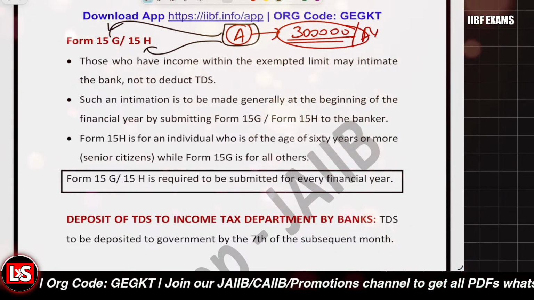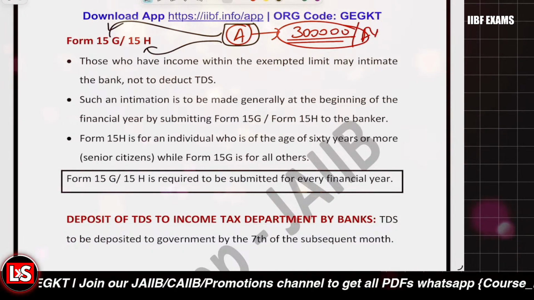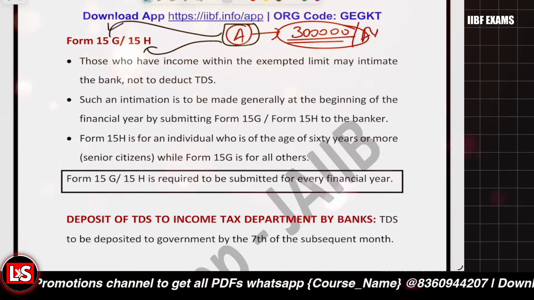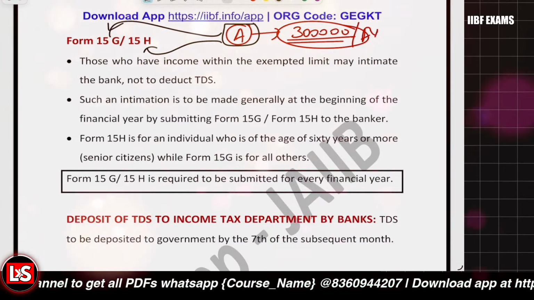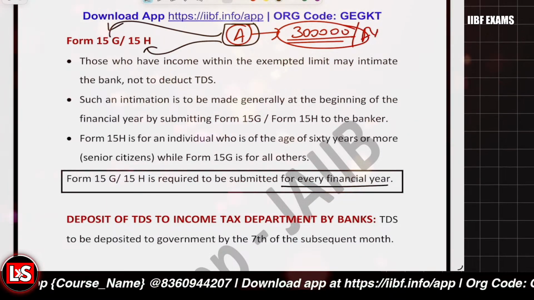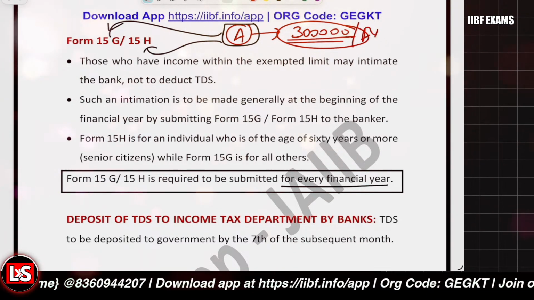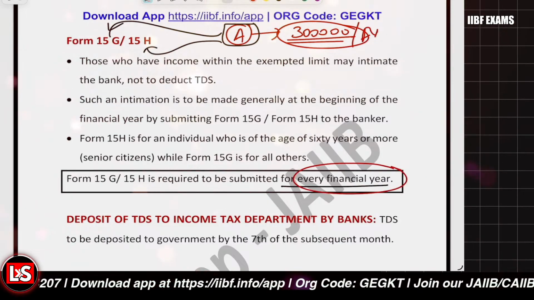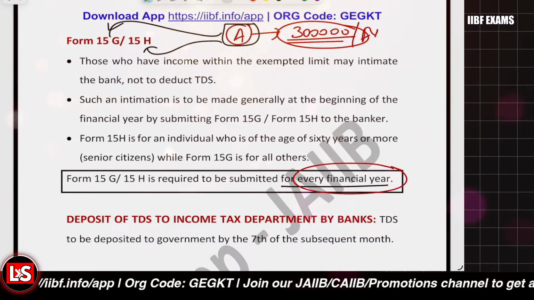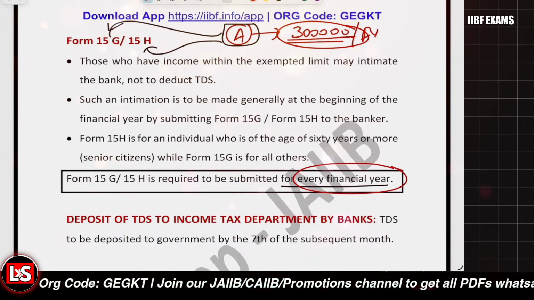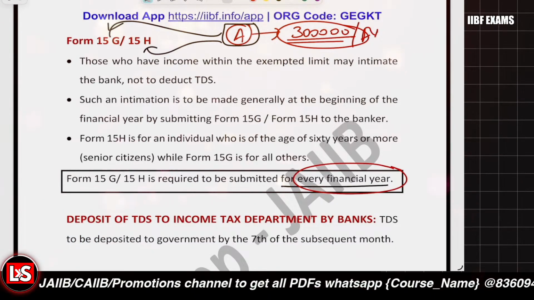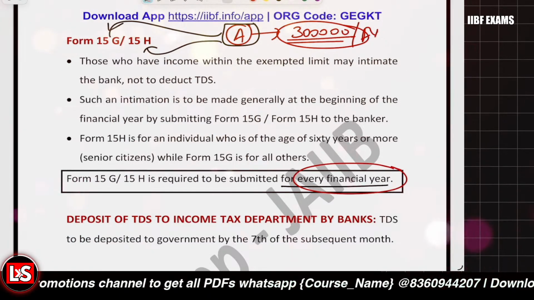Form 15G is for persons who are not senior citizens, and Form 15H is for senior citizens. This is to be submitted for each and every financial year. It's not the case that if you submitted Form 15G or 15H in one year, it will be applicable for the other year. You have to submit it every financial year, and it's valid for one financial year only. And it is to be submitted at the beginning of each financial year. Clear?